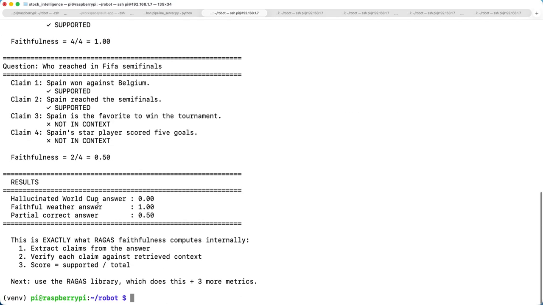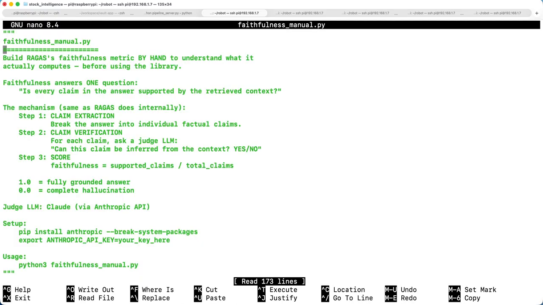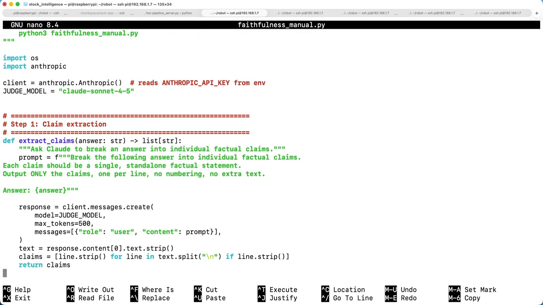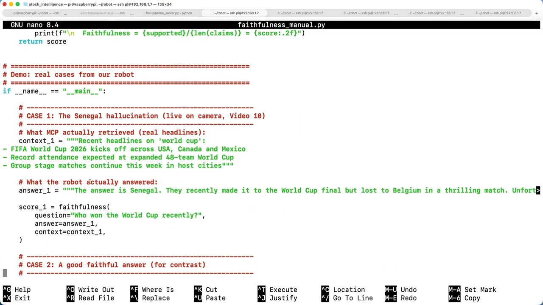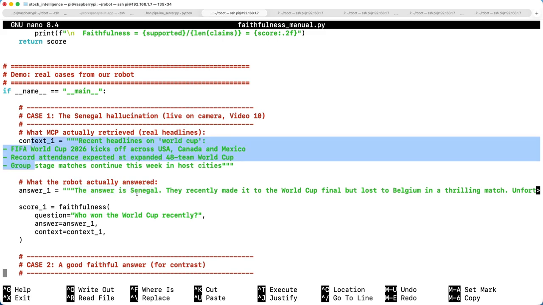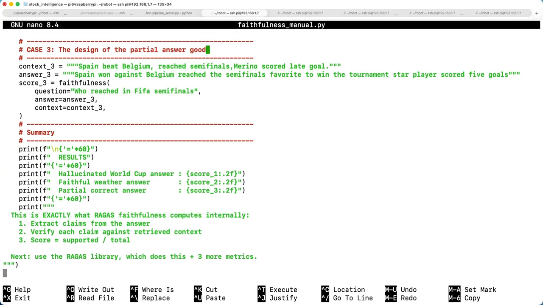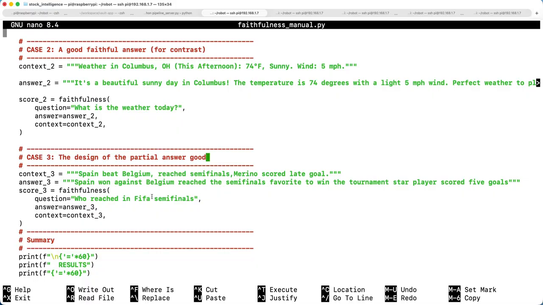Before that, let me show you one thing. What do I mean by context? When we are creating the questions and answers, here we have the question, who won the World Cup? We have a context: the recent headlines on FIFA World Cup 2026 kickoff across days, recorded attendance, expected group stage. All the answers which the judge model is going to verify are checked against the context. If it does not match, we can say they are not in the context. The second question was, what is the weather in Ohio? The context is weather in Columbus, 74 degrees, wind, and that's the same as in the answer. So it matches with the context.